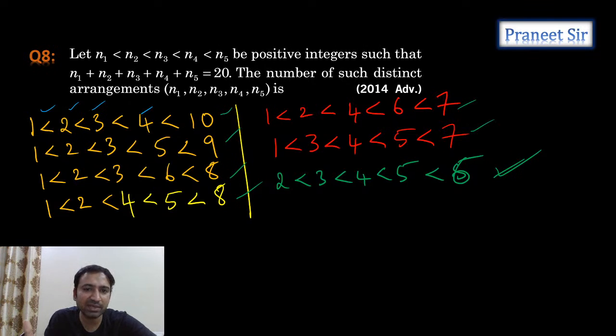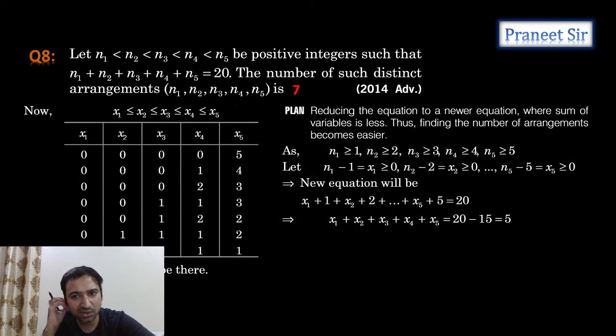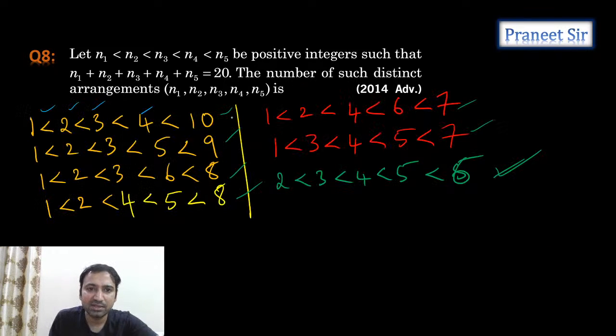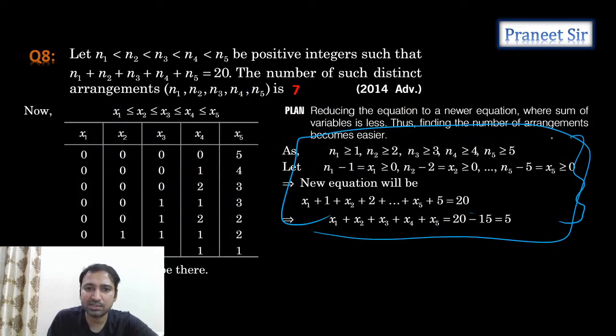Okay, so no formula will give you this answer, guys. Just analysis will give you this answer. Correct or not? Right? Clear? So there is an analysis like this, but instead of this analysis, if you make it like this, then it will be easy. This analysis will give you the answer easily compared to the other analysis. Clear? Guys, is it clear? Right. So 7 is the answer, guys. This is a 2014 advanced question.